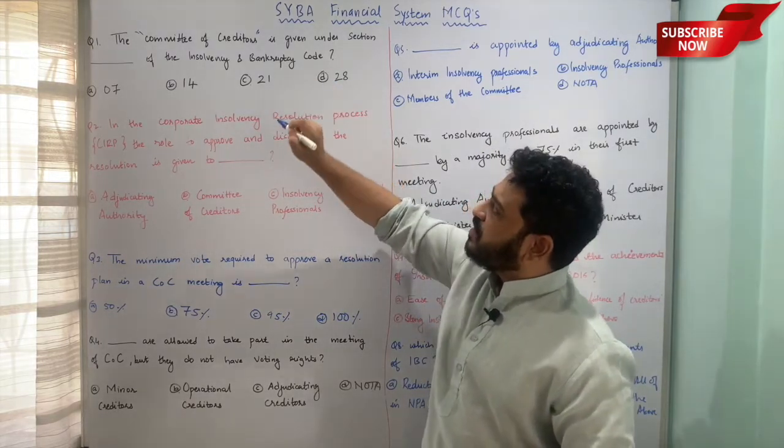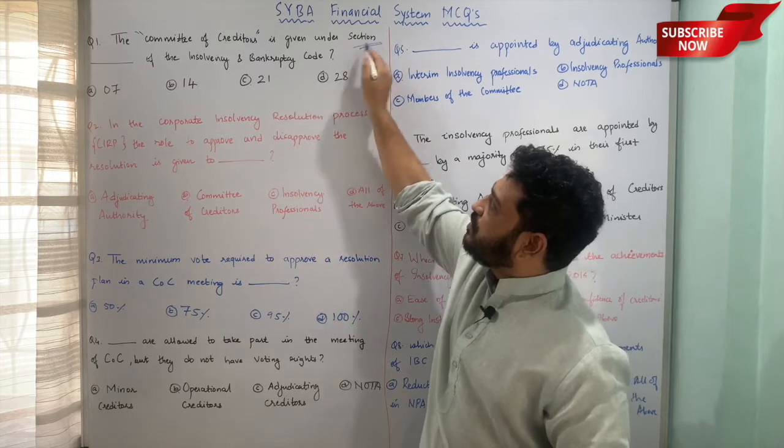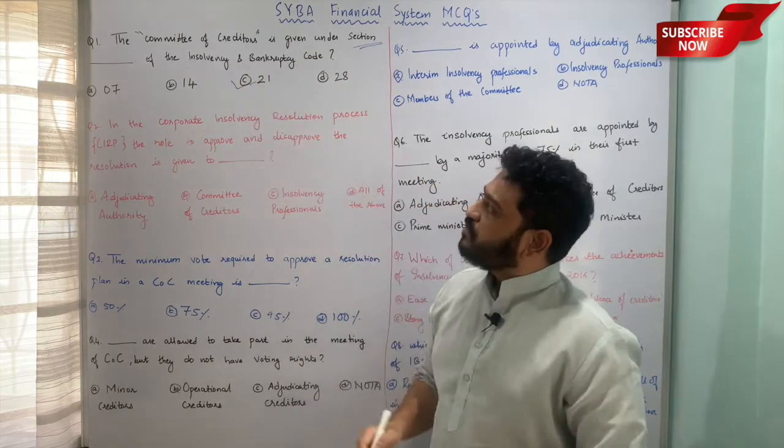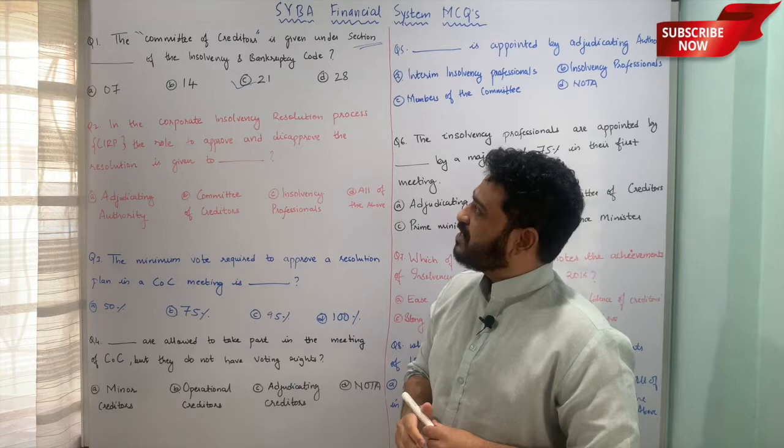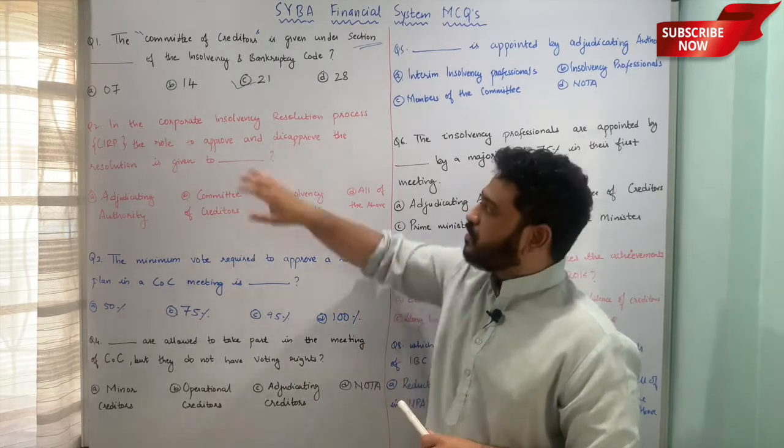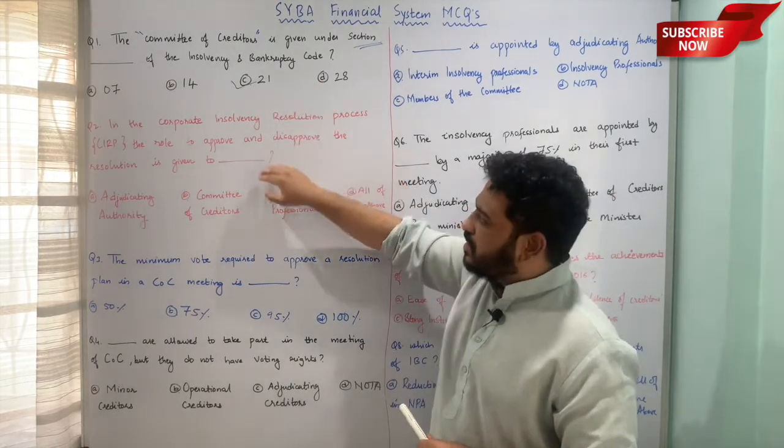The Committee of Creditors is given under section 21 of the Insolvency and Bankruptcy Code, and therefore option C, 21, is the correct answer to this question. I hope this is clear. Let us now move to the next one.